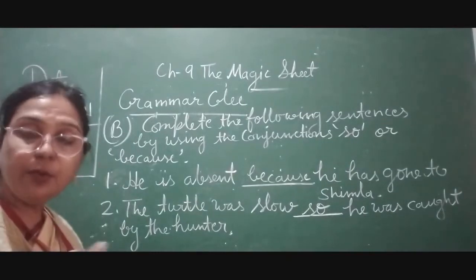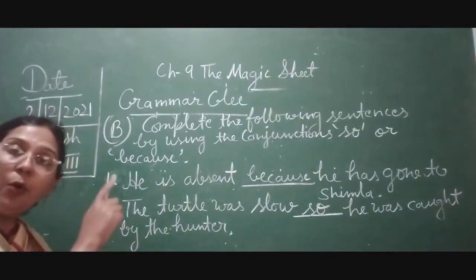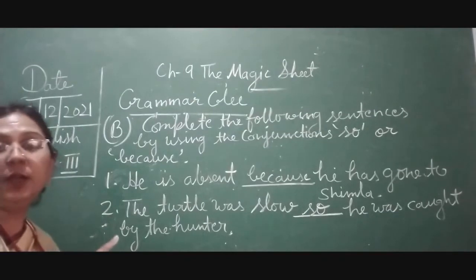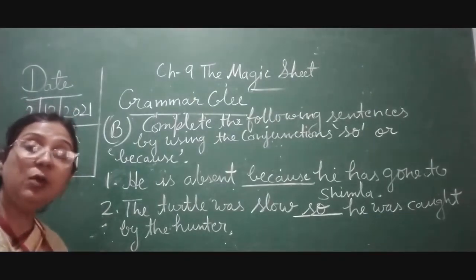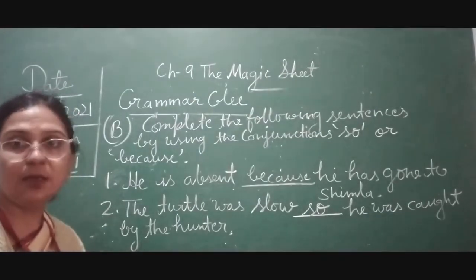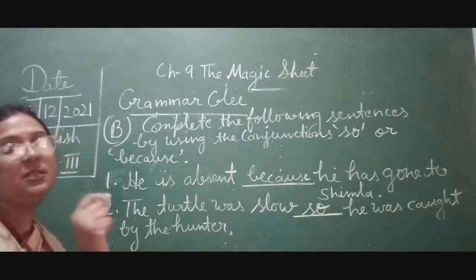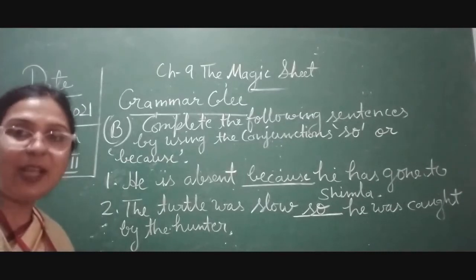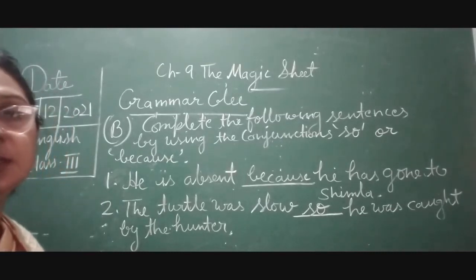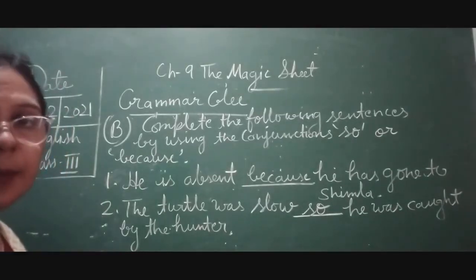It is quite confusing because both of these two words, the conjunctions, are used to give reasons. But there is a very slight difference between these two. So that we should understand first. Okay. So complete this children.